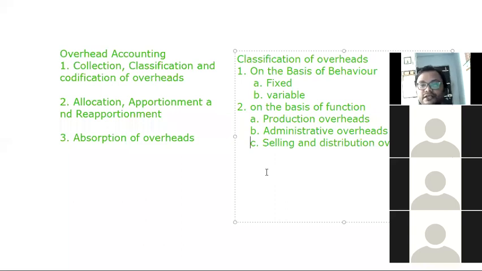Second, on the basis of function, we have three overheads. One is called production overhead, then administrative overhead, and selling and distribution overhead. These are all overheads you have already studied in your costing chapter. The costing chapter is already done. Okay, so instead of going for that, just moving to the next one.